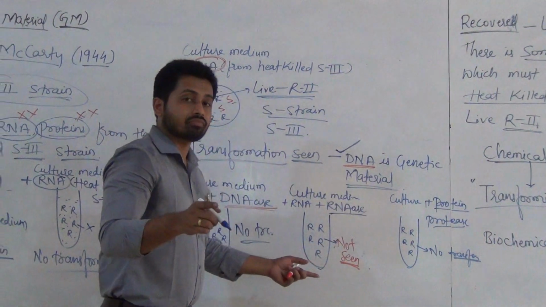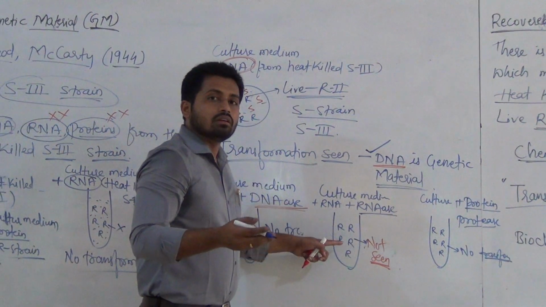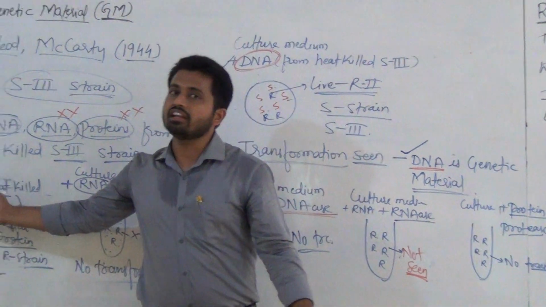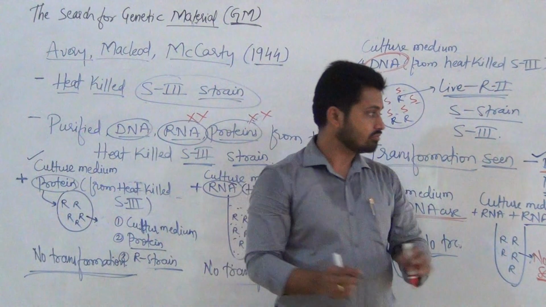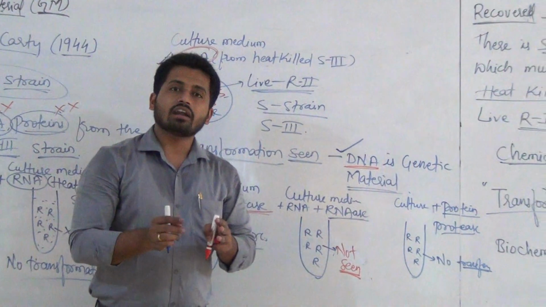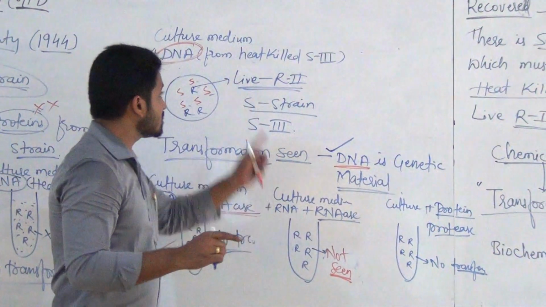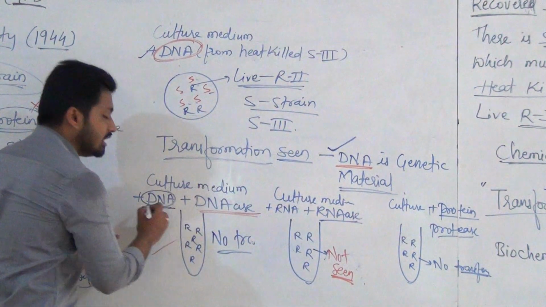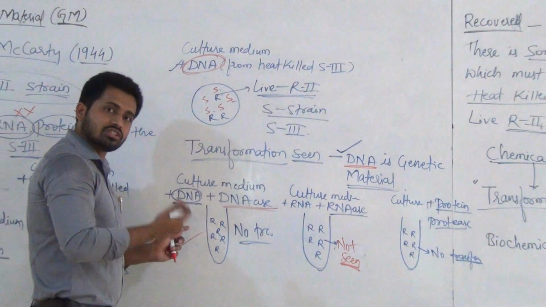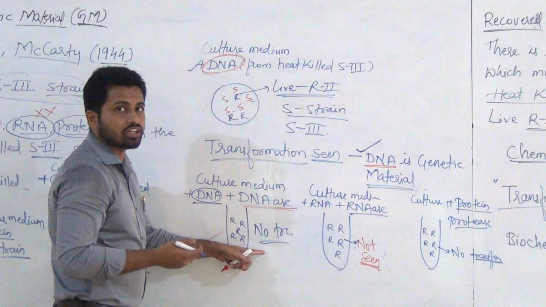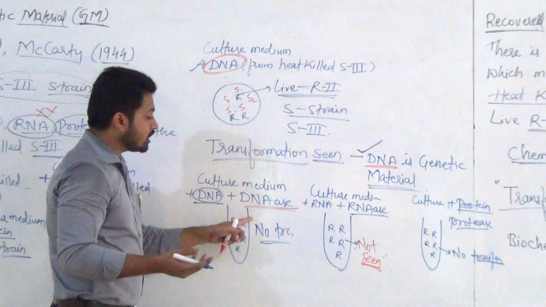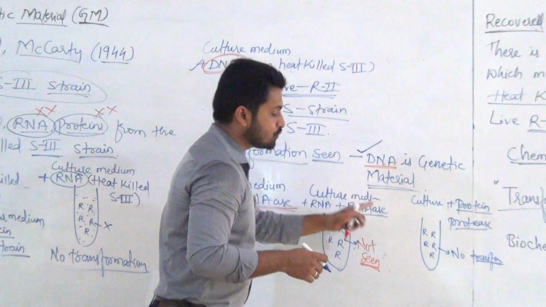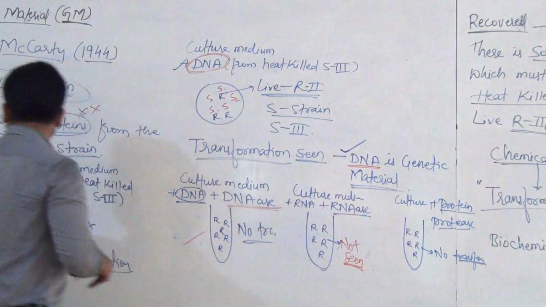Why are we studying this? To confirm whether RNA is responsible or whether protein is responsible. We know already that in the presence of RNA, R type is not converted to S type. In the presence of protein also, R type is not converted to S type. But in the presence of DNA, R type is converted to S type. And in the absence of DNA, R is not going to convert into S type. How can you call it absence? Due to the use of an enzyme which digests this DNA. So from this, what did they conclude?